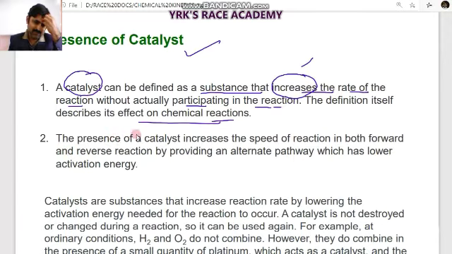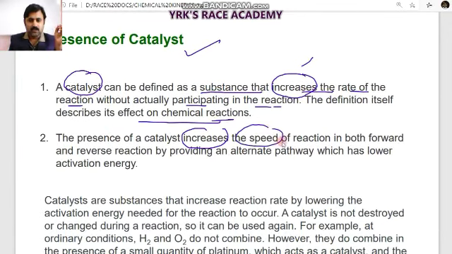The presence of a catalyst increases the speed of the reaction in both forward and reverse directions. See, a reaction can occur in both directions. In such a case, the catalyst plays an important role, providing an alternative pathway which has lower activation energy. So activation energy will be decreased.